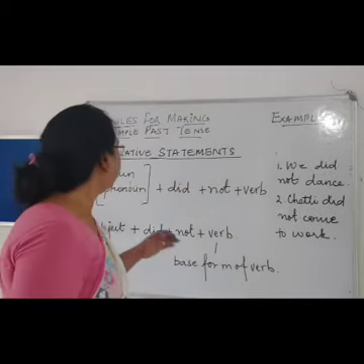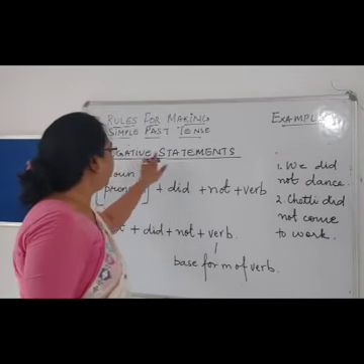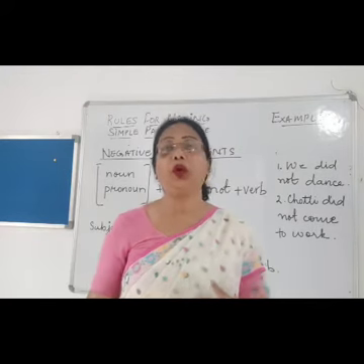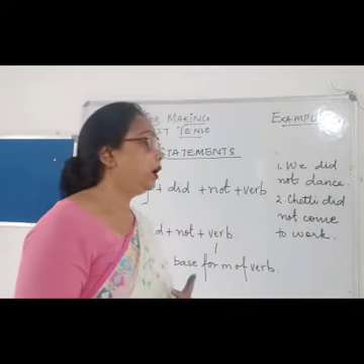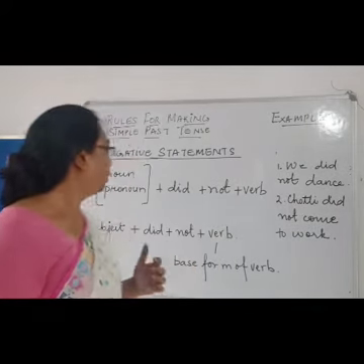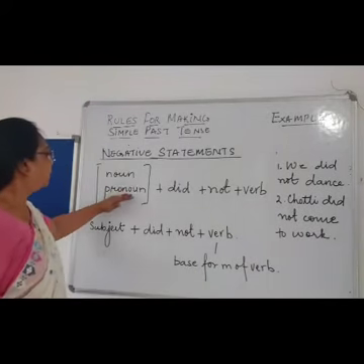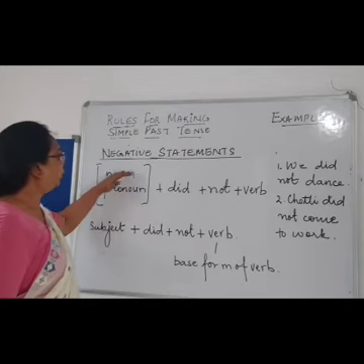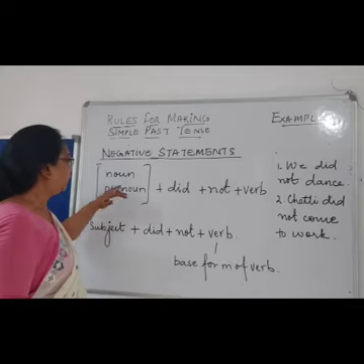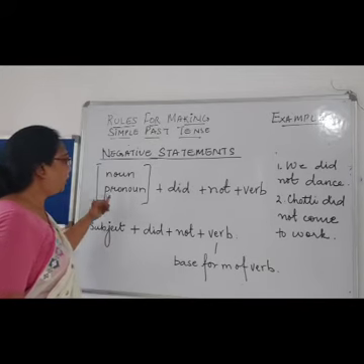Next, children, we will see the negative sentence. How to form a negative sentence, what is the rule? Now, negative means we have to use not, right? So first, in a negative sentence, the subject will be a noun or pronoun.